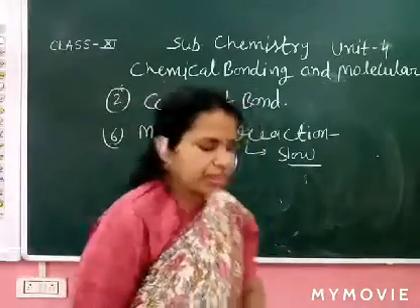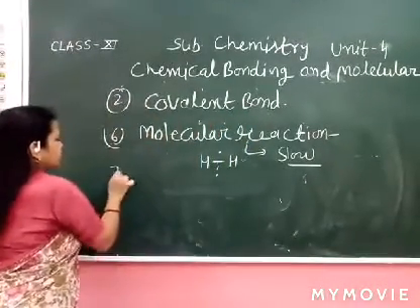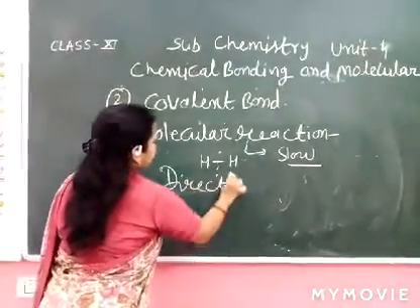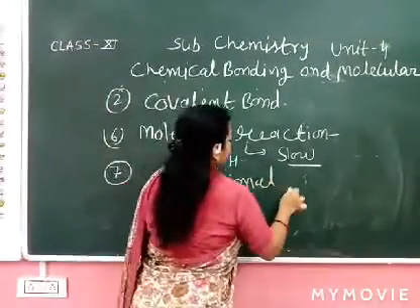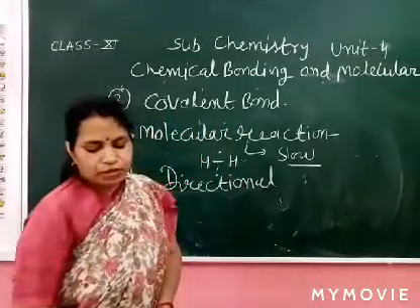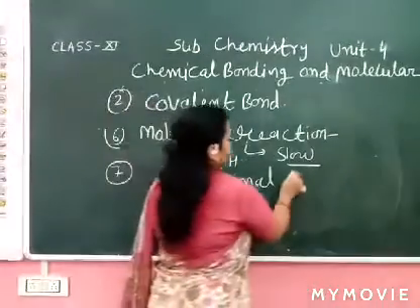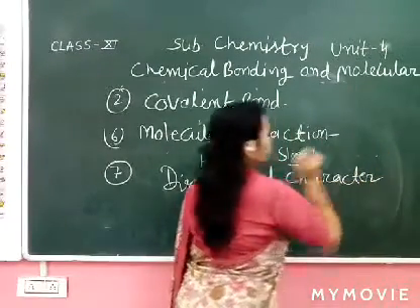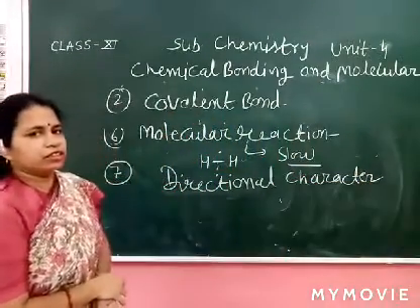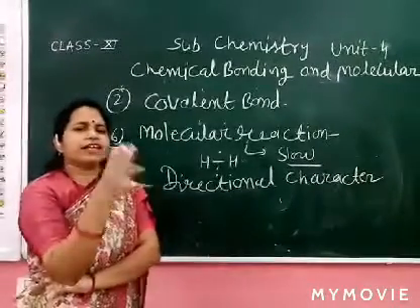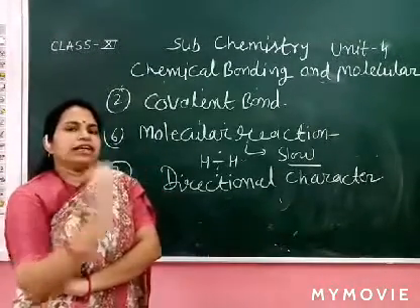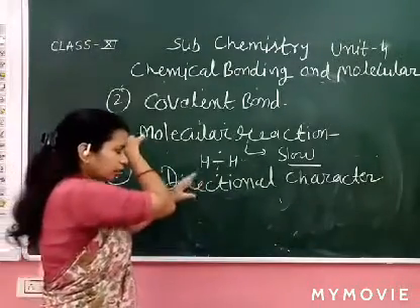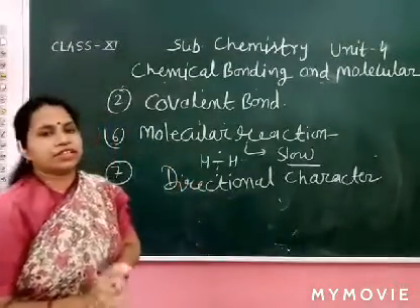Now the next very important point, point 7, directional nature. Covalent compounds have directional character. Ionic compounds are non-directional. Sodium loses its electron in any direction. Chloride gains this electron from any direction. But the covalent bond is directional in nature.